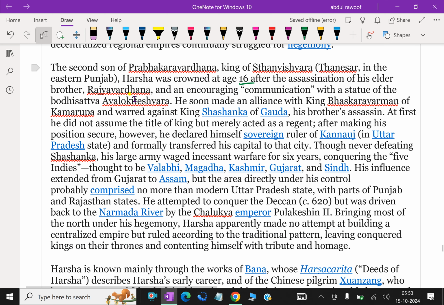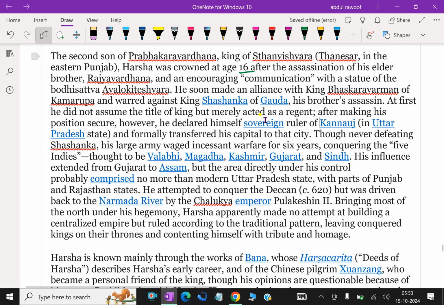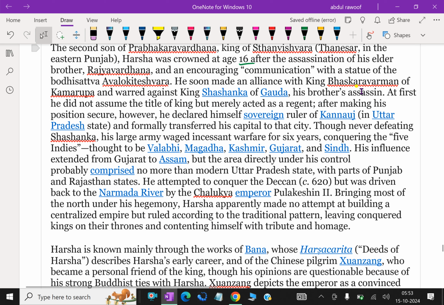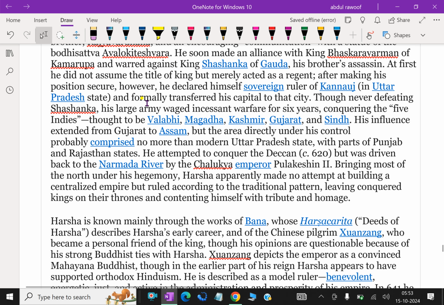His elder brother Rajyavardhana had been killed, and Harsha sought communion with the Bodhisattva Avalokiteshvara. He soon made an alliance with King Bhaskaravarman of Kamarupa and marched against King Shashanka of Gauda, his brother's assassin. At first, he did not assume the title of king but merely acted as a regent.